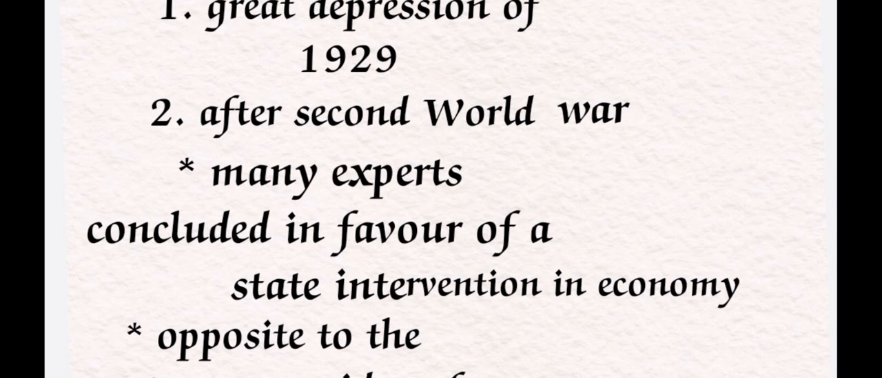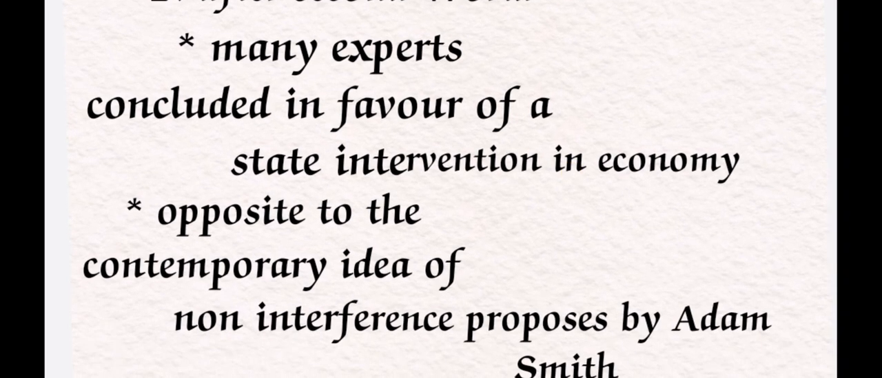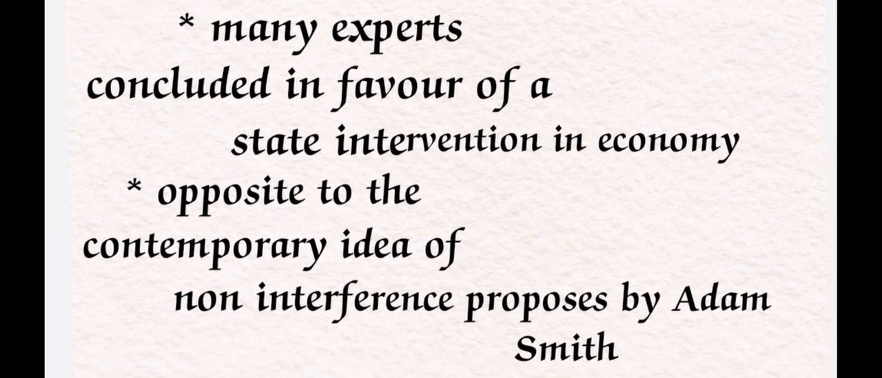The important thing here is state intervention. Whenever it comes to state intervention, it is absolutely a socialistic economy, related to society. Mostly it is opposite to the contemporary idea of non-interference, especially non-interference of the state. That idea was proposed by Adam Smith. So state intervention is the idea opposite to Adam Smith's idea.